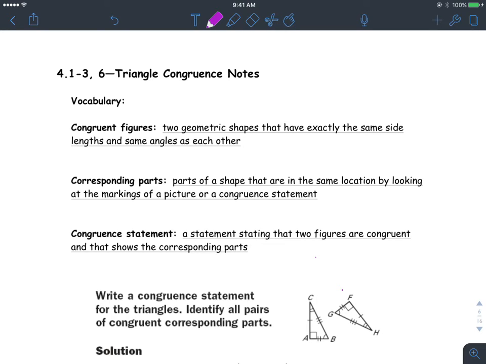Alright, here we go. We got triangle congruence notes. So we're going to be talking about different triangles and what theorems make them congruent triangles, like what's the minimum pieces of information that we need to prove that the triangles are congruent.